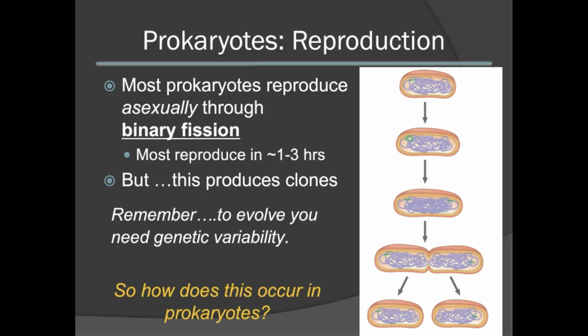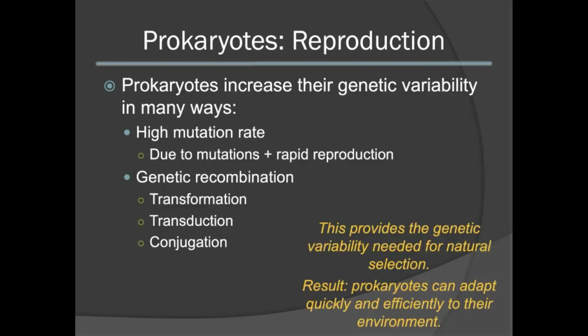Also remember that in order to evolve, you need to have genetic variability. So if the primary mode of reproduction is through binary fission, and this produces clones, how does genetic diversity increase in prokaryotes? Prokaryotes have many different ways to increase the genetic variability within their genome. One of these ways is their high mutation rate. Because they have a high mutation rate as well as a rapid reproduction rate, this leads to an increase in genetic diversity that natural selection can act upon.